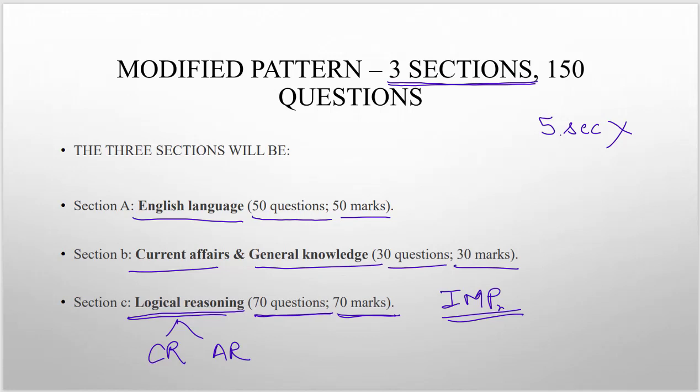Now the big question is, when we look at the names of these sections, we can see English language being featured here. We can see current affairs and general knowledge, and we can see logical reasoning. Where is the legal and where is the maths?